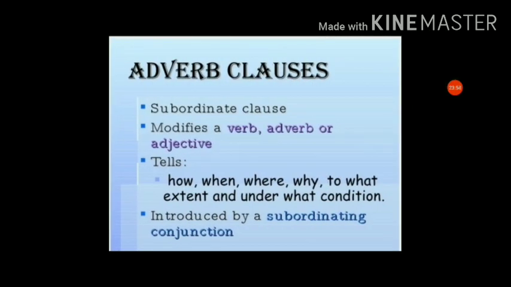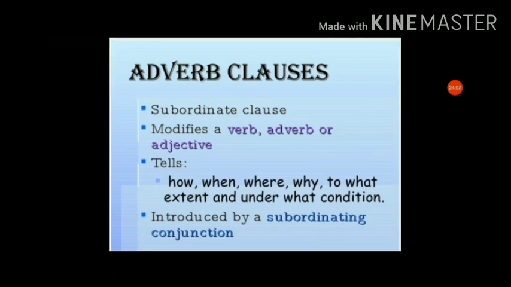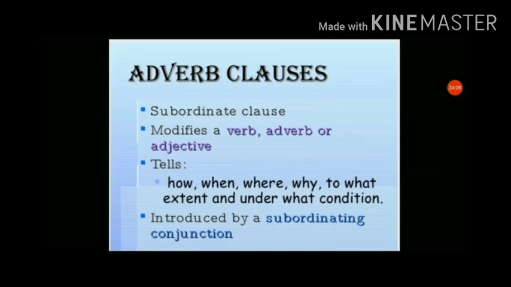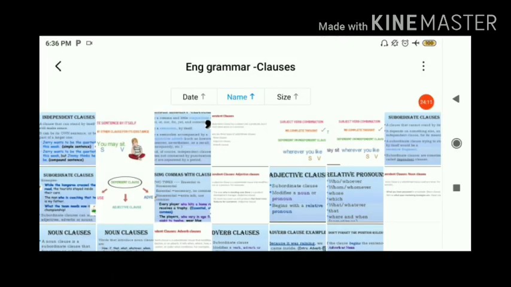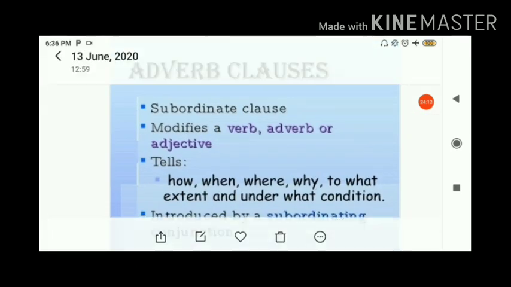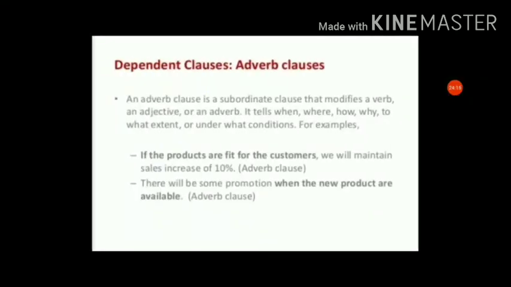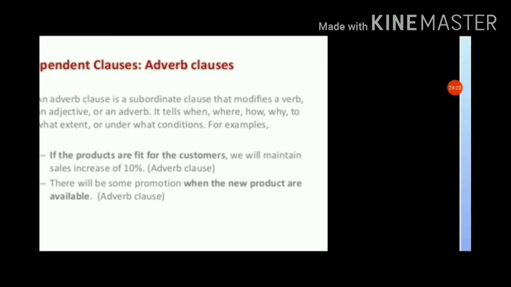An adverb clause is also a subordinate clause. Just remind yourself, an adverb clause is a subordinate clause. It modifies a verb, adjective or adverb by how, when, where, why. And it is introduced by subordinating conjunctions. How can we find the conjunction? See here, the conjunction is when. The sentence is connected with the adverb clause by the conjunction.